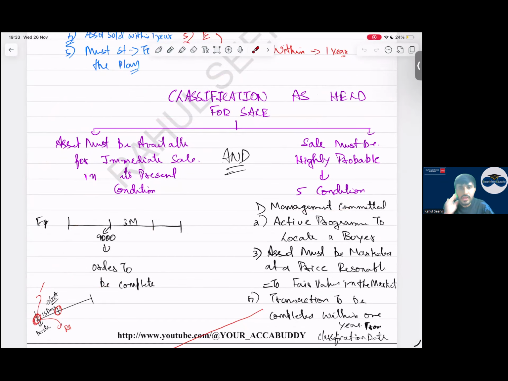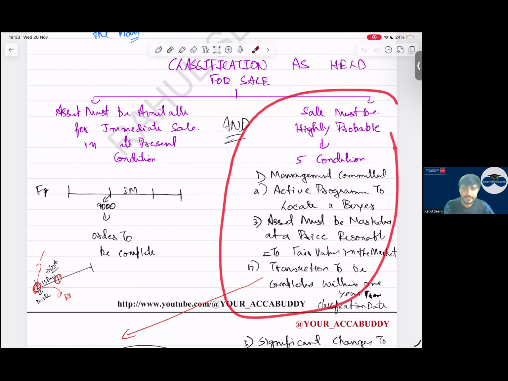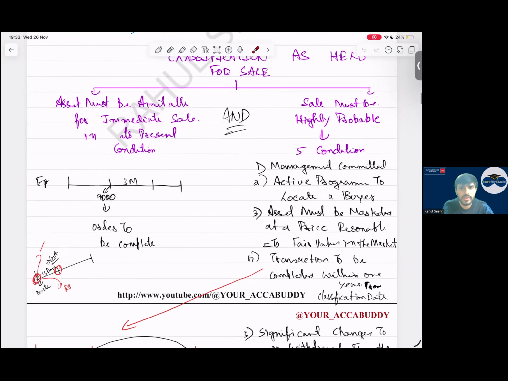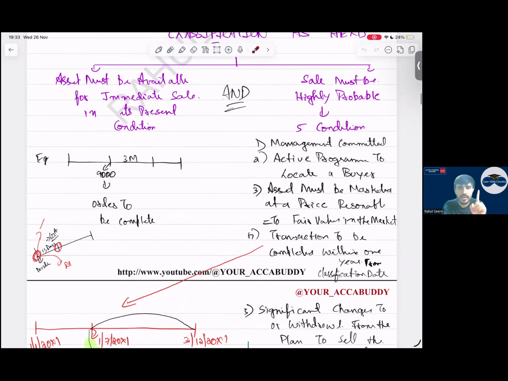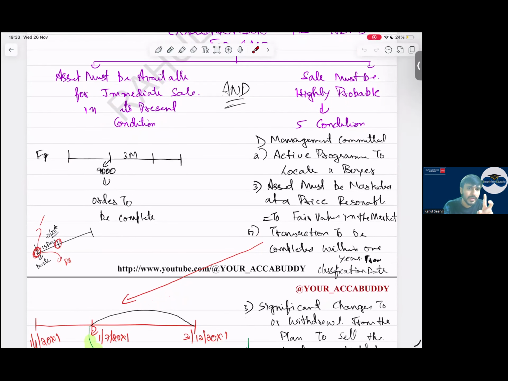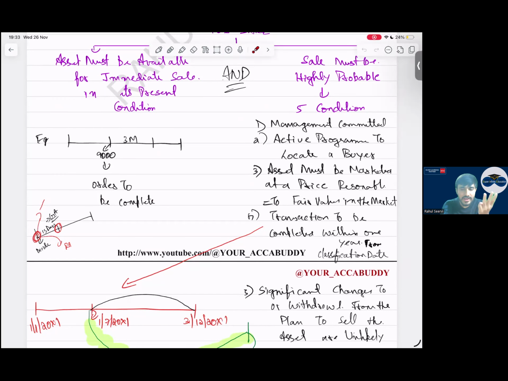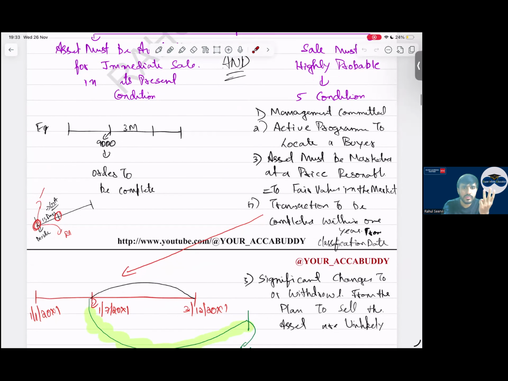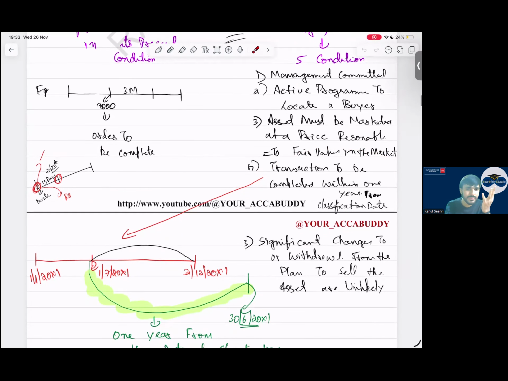Simple. Sale must be highly probable. When will we say sale is highly probable? Sir, when management is committed, an active program is there to locate a buyer, the asset must be marketed at a price which is reasonable to the market value, the transaction must be completed within 1 year from the date of classification, and significant changes or withdrawal from the plan is unlikely. It is unlikely that we will reverse our decision.